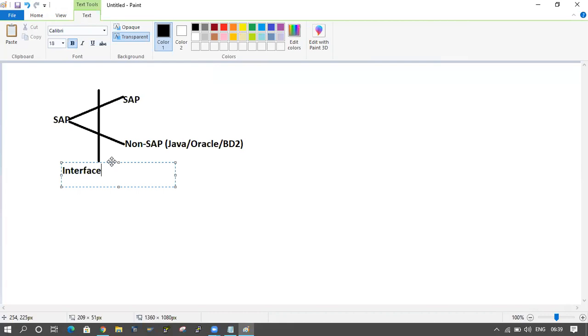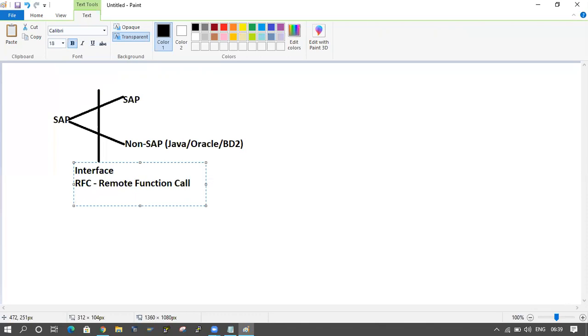In the interface, we have some concepts like RFC. We will call it remote function call, but mostly we call it RFC, the short description only. We don't usually call the full description.